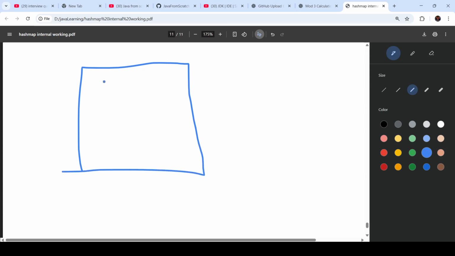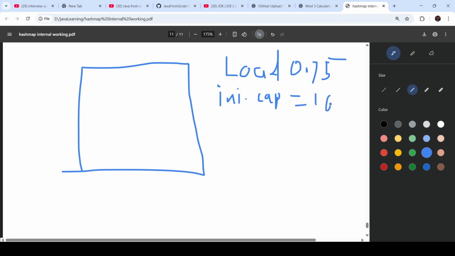Main thing is the put method, right? So what is the put method doing? Okay, load factor, we should know load factor. 0.75 is the load factor. Initial capacity, what is the initial capacity of hash map? Initial capacity is 16.